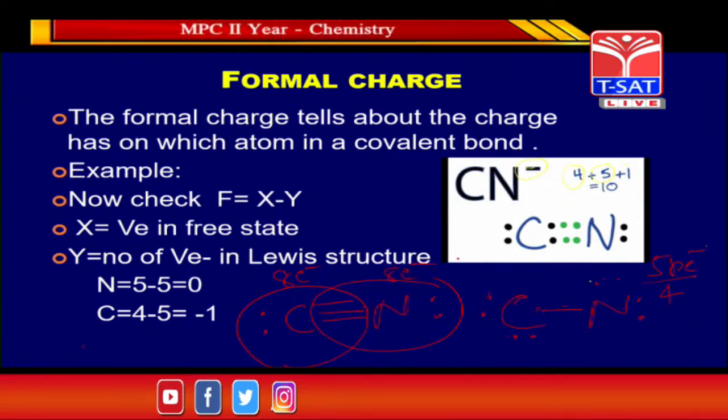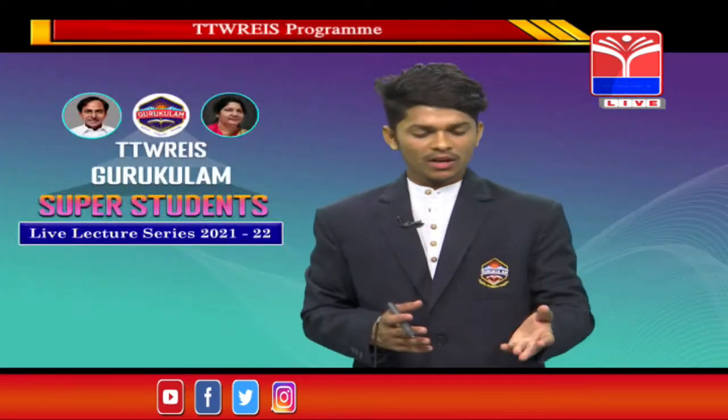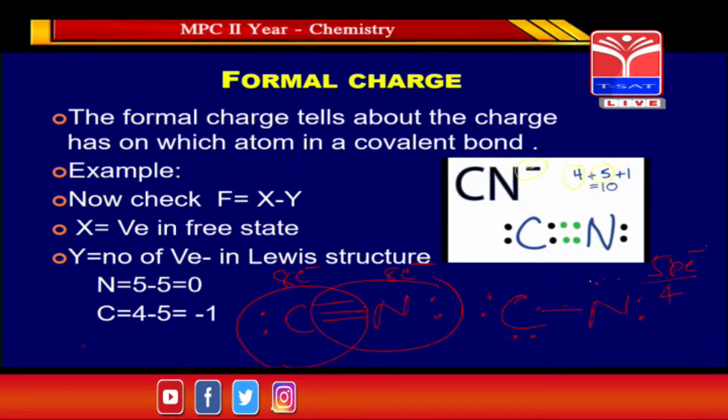Now each atom gets stable, guys. See here how to calculate the formal charge. I'm taking the example of the cyanide ion, guys. F is equal to x minus y, where x is equal to the valence electrons in the free state and y is equal to the number of valence electrons in the Lewis structure. See here, guys, x is the valence electrons in the free state.